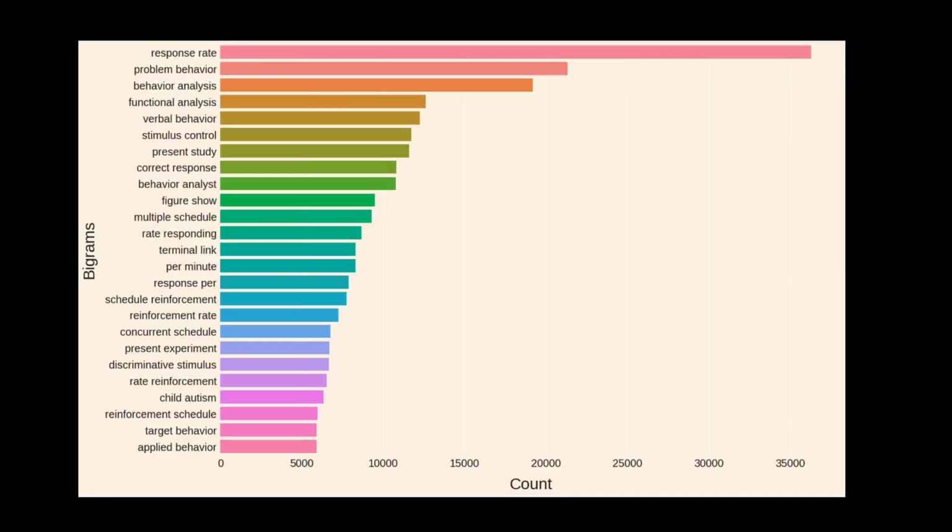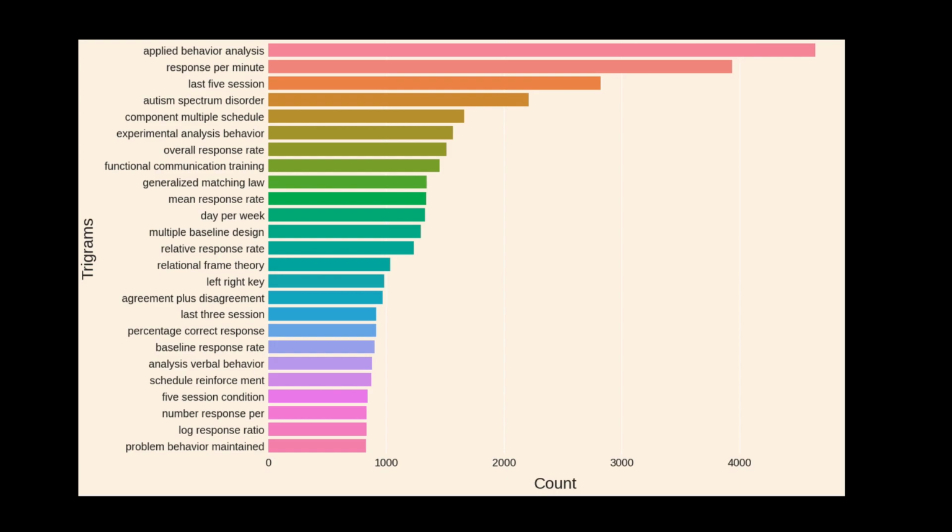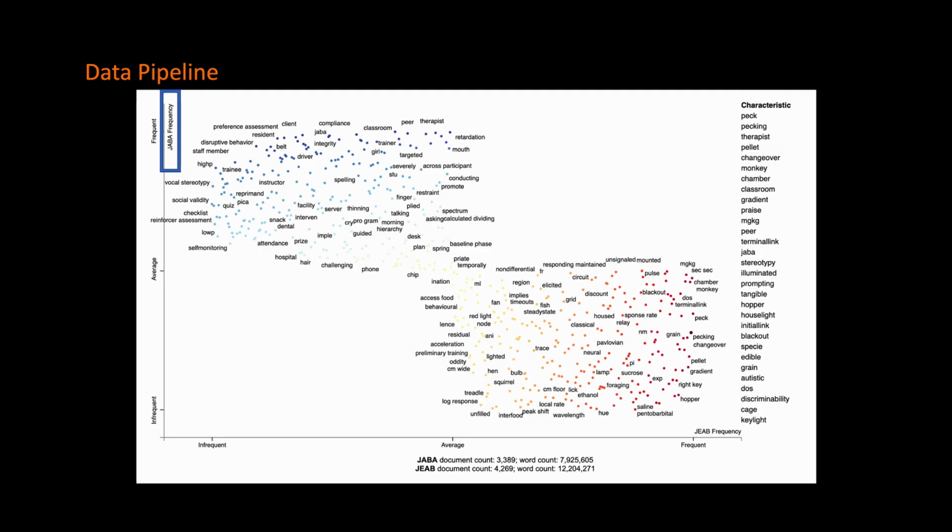We're able to pull out pairs of words and see patterns emerge on how these communities are talking about things, as well as sets of three words, and see how those relative frequencies stacked up. We're able to look at the highest frequency words in the Journal of Applied Behavior Analysis compared to the Journal of the Experimental Analysis of Behavior. And in that, we were able to identify exactly how often these words were being used within those verbal communities.